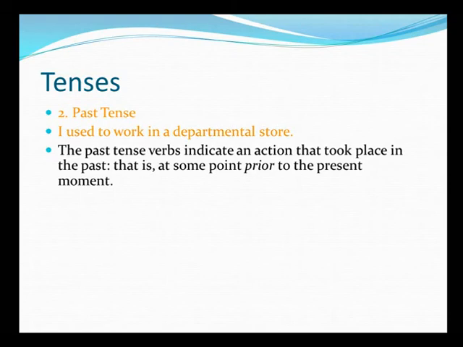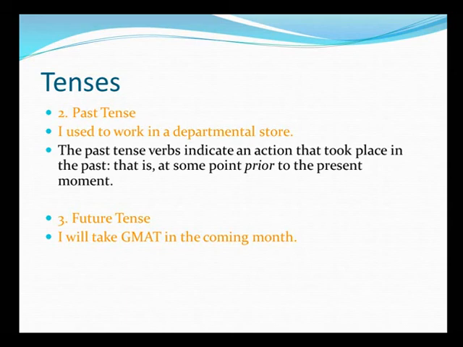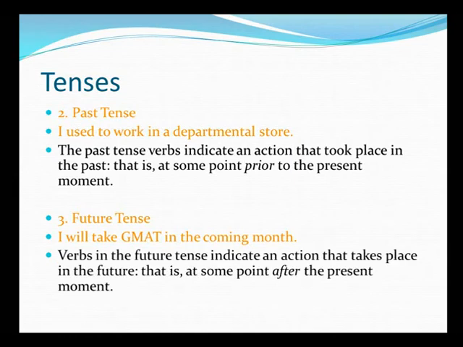Now we'll come to the third part, which is future tense. I will take GMAT in the coming month. This implies that the person has planned to take the test in the coming month. Though the planning has been done, the test has not been taken. So this is an action which is about to be done, which is yet to be done in the coming month. So we are using a future tense here. The verbs in the future tense indicate an action that takes place in the future, that is, at some point after the present moment.